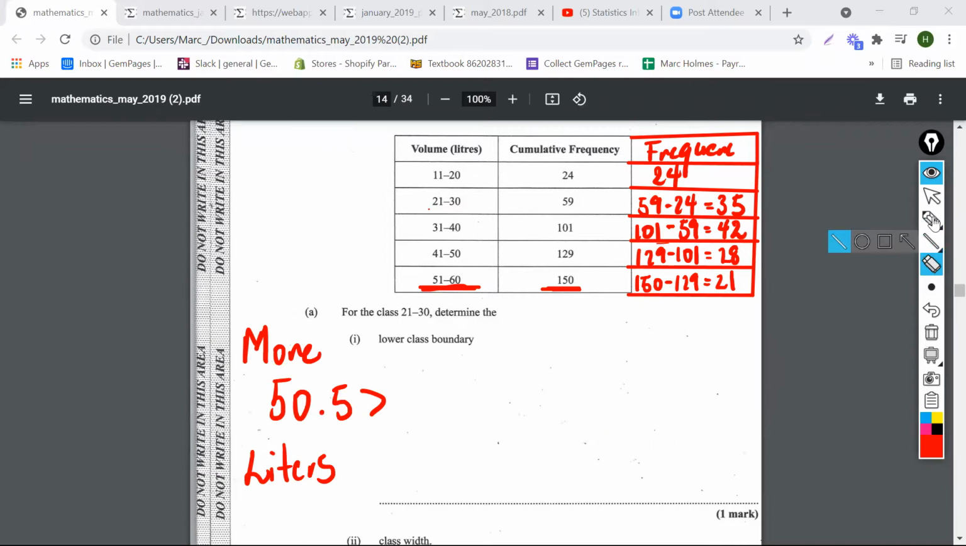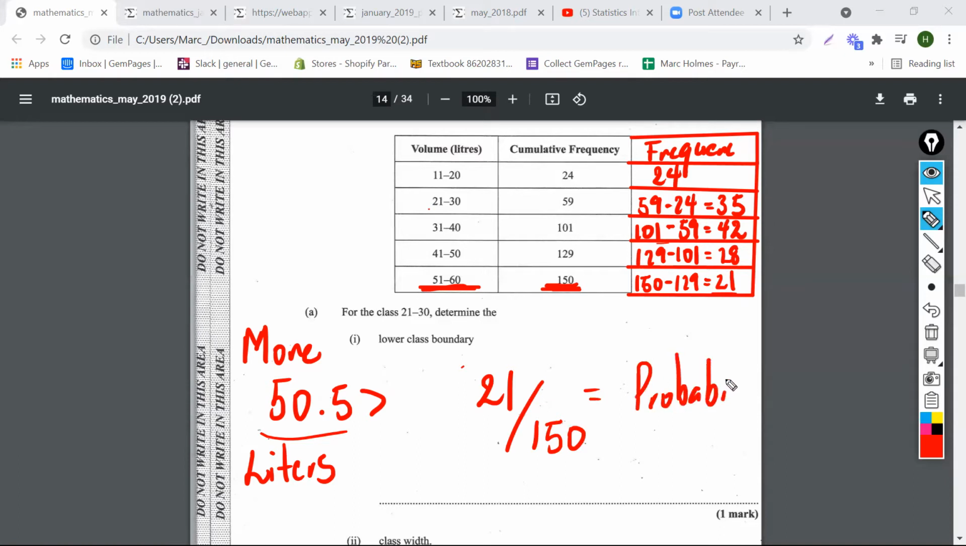So they were trying to say, if you choose a car at random out of the 150 cars, which one of the cars would have greater than 50.5 liters? And they want the probability for that. So obviously, guys, the frequency for that class is 21. And it would clearly be over the 150 cars. And this would be the probability, guys. Because the only cars that have this big gas tank with 51 to 60 or greater than 50.5 liters is 21. It's only 21 cars in that class. Make sense? And there are 150 cars in total.